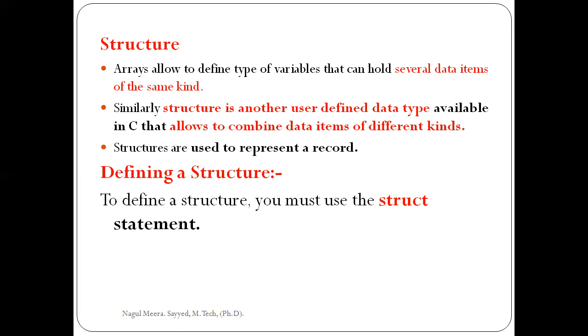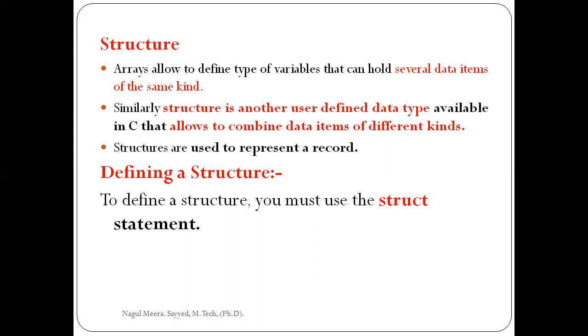So if you construct student information, that student information consists of a collection of different data types. We use structures for those types of constructions. Simply, structure is a collection of different data types.